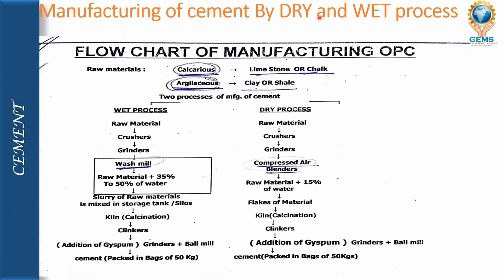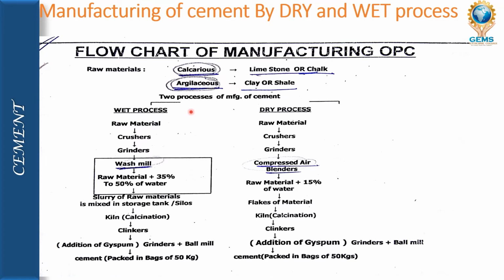Manufacturing of cement by dry or wet process. This flow chart shows the manufacturing process of ordinary Portland cement. The raw materials used in this process are calcareous and argillaceous material. Calcareous material will be limestone or chalk. Argillaceous material will be clay or shale.